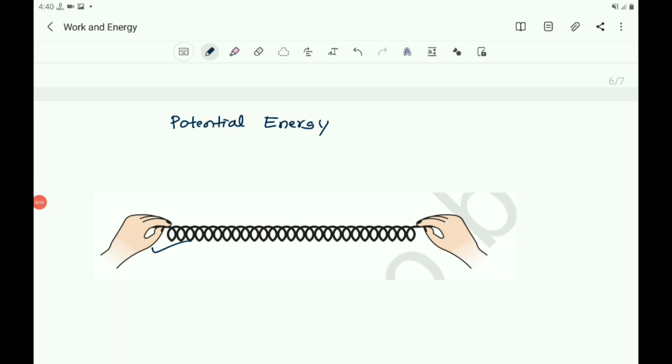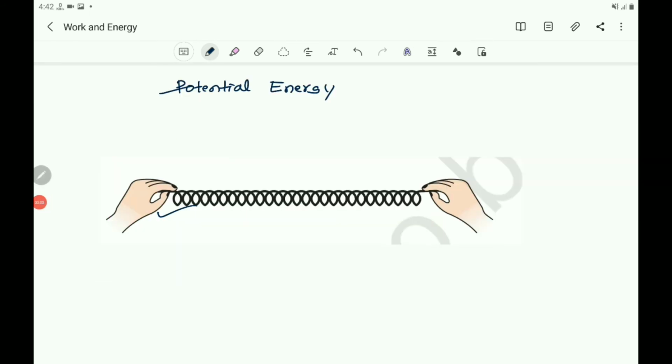So you can conclude that an object possesses potential energy in three ways. One is by changing its shape. Second is by virtue of its configuration, and also by virtue of its position.